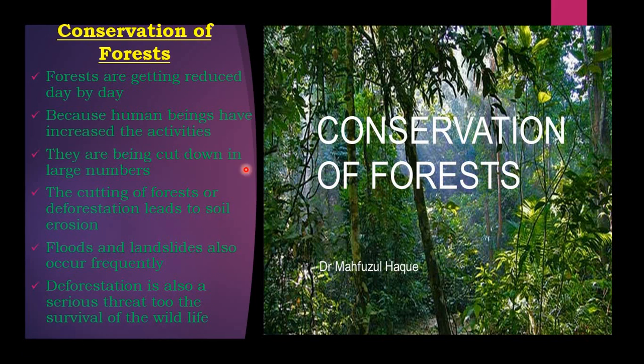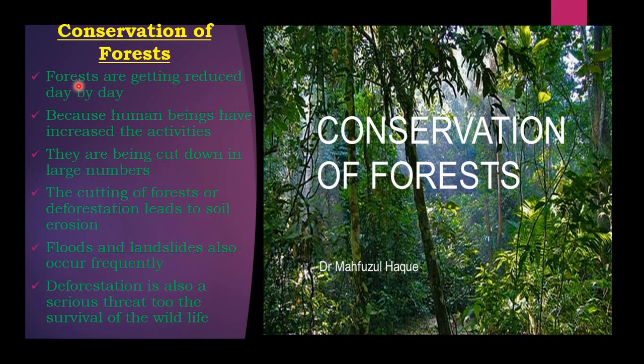Okay, children. So now the last part is conservation of forest. So how can I save the forest? The forests are getting reduced day by day because human beings have increased their activities. They are being cut down in large numbers. The cutting of forest, or deforestation, leads to soil erosion. Floods and landslides also occur frequently. Deforestation is also a serious threat to the survival of wildlife.